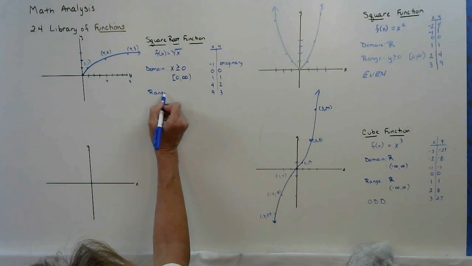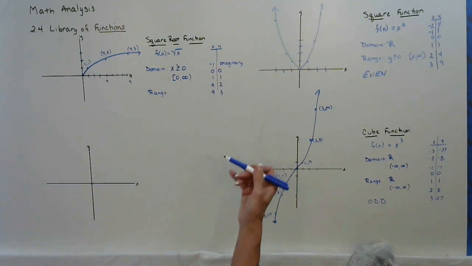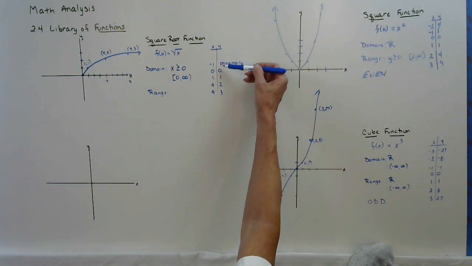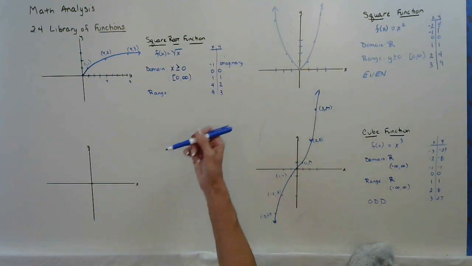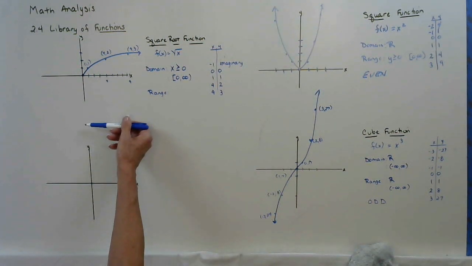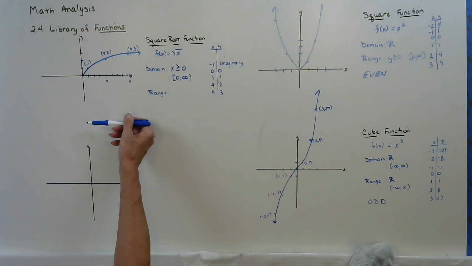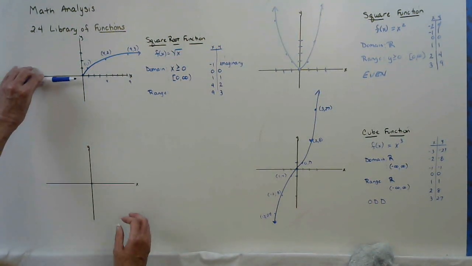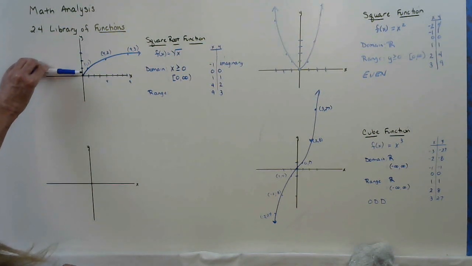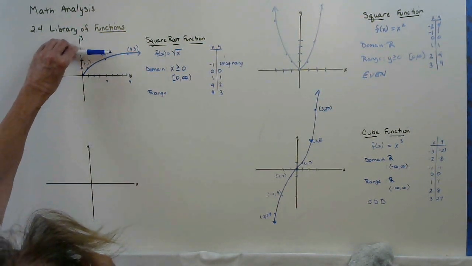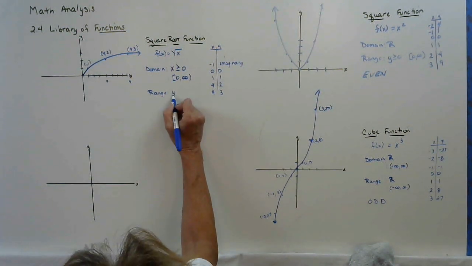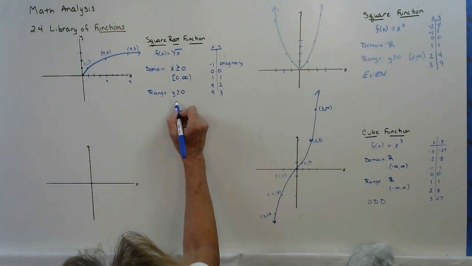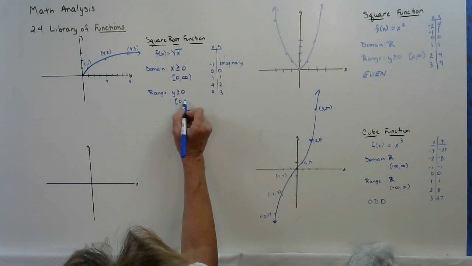Similarly, the range does the same thing. You'll notice our range value can also not be negative, right? There's not a single point when the y value is negative. The y values start at 0, and then our y values keep going up from there. Or from 0 to infinity.